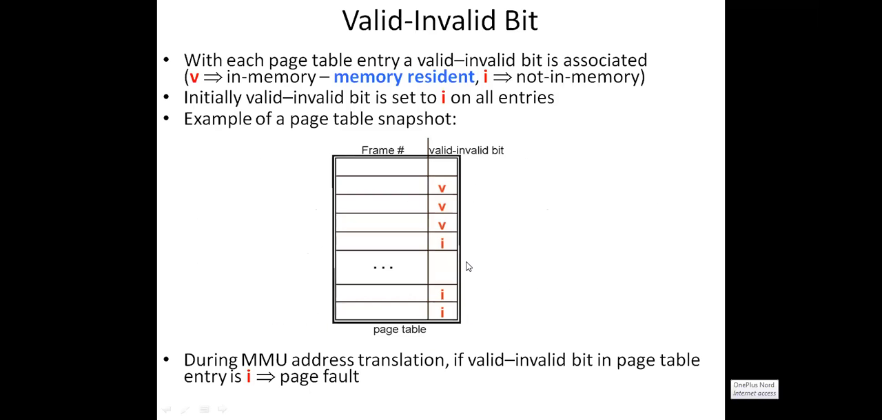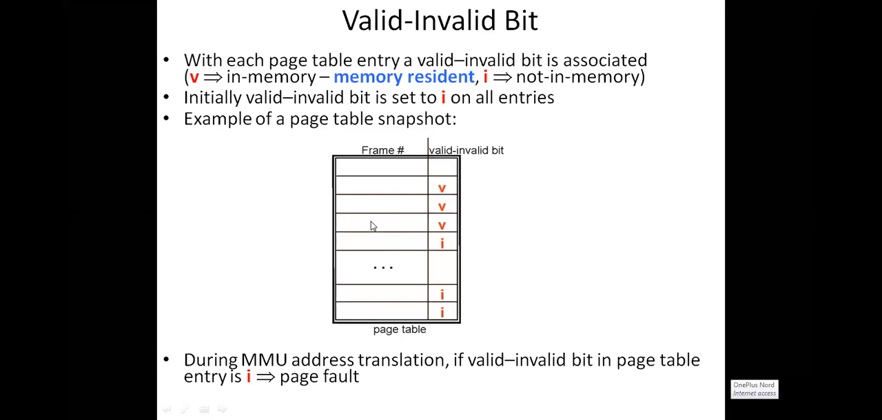The next thing you need to understand is the valid-invalid bit. I already told you the page table consists of entries. The outer part is the page number. Here the page numbers are not shown, but usually a page table consists of two entries: one is the page number and the second is the frame number. Which page is available in which frame?